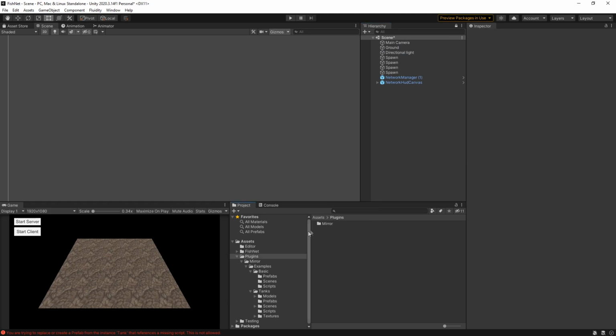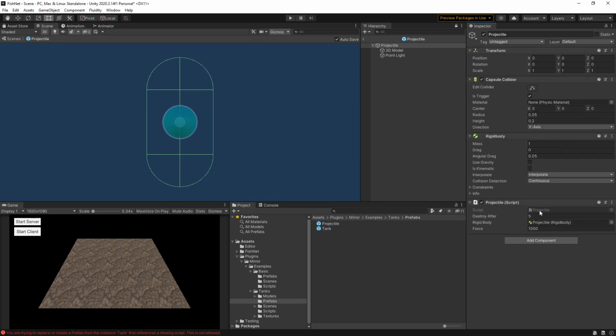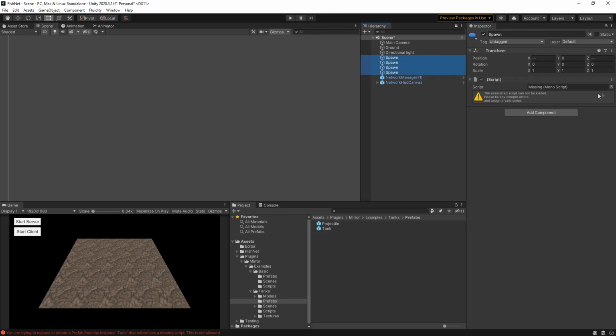All right, let's go look at the projectile real quick. All right, so this is just missing the network object component. So let's just add that on real quick. All right, so that seems to be good for the prefabs. Now let's go back to the network manager, and I'm going to drop the tank under the player. And you can see that there's a list here where I can add spawn points if I like. These are the Mirror spawn points, as you can see, and they have a missing script. I'm assuming that's the network spawn.